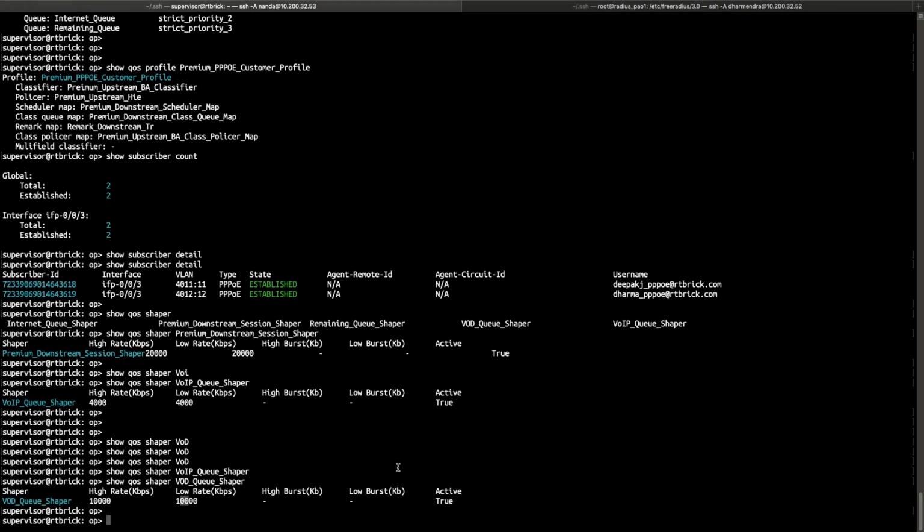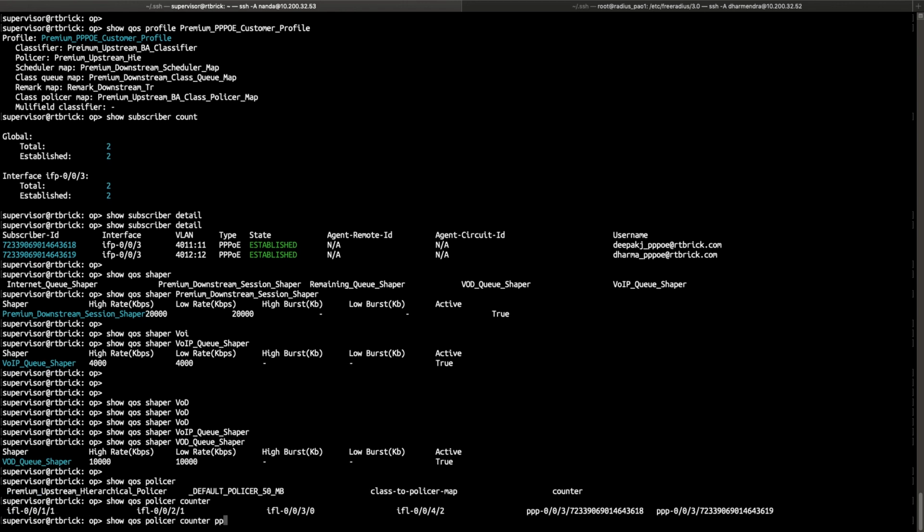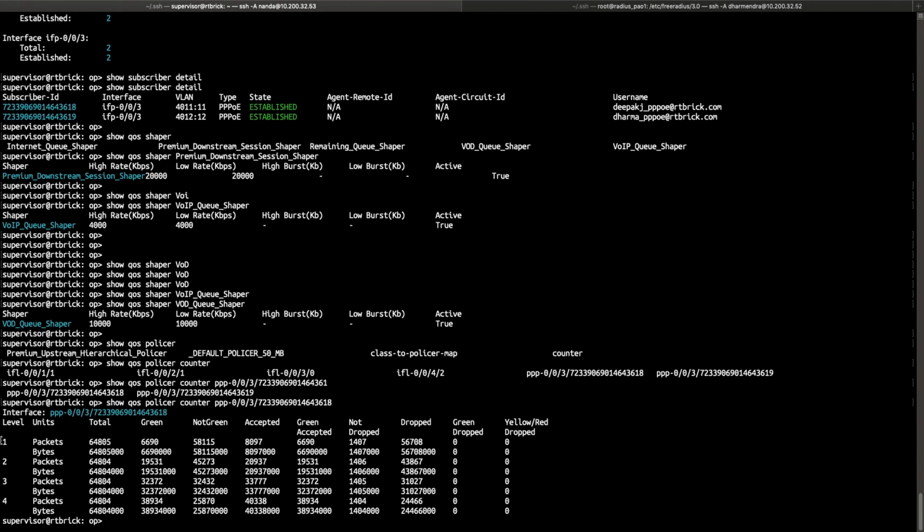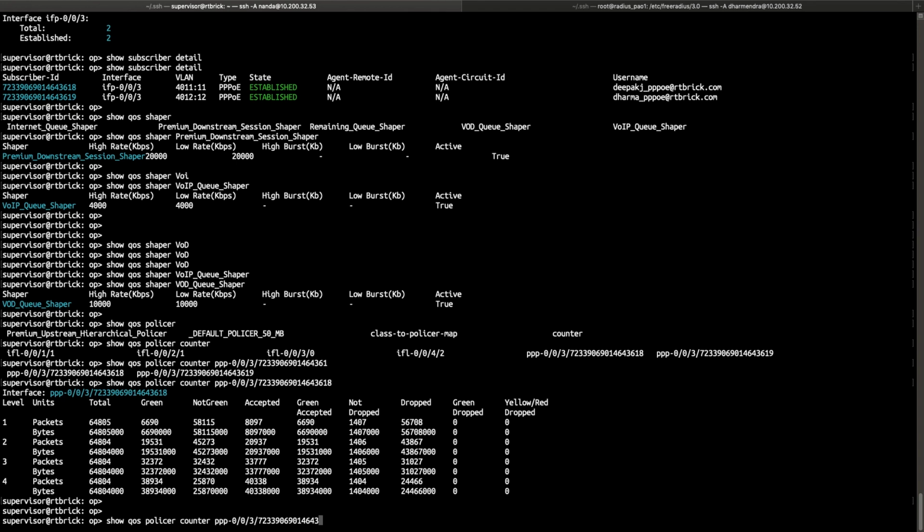We also support stats with respect to policing and queuing counters. We can see the police traffic stats for all the 4 levels. Mainly the green traffic, which is the confirmed traffic, like committed information rate traffic, we can see the accepted counters incrementing. And we also support queue counters.